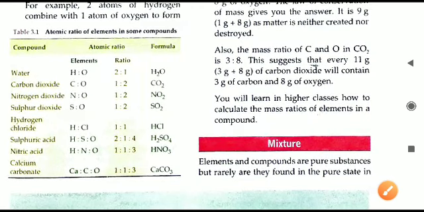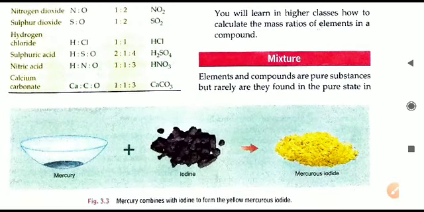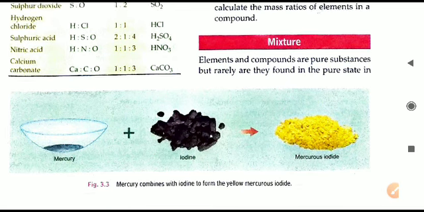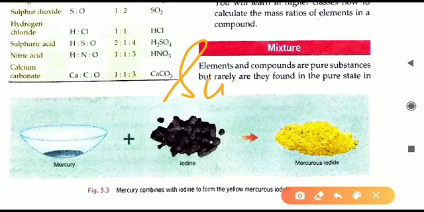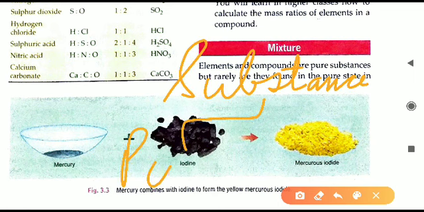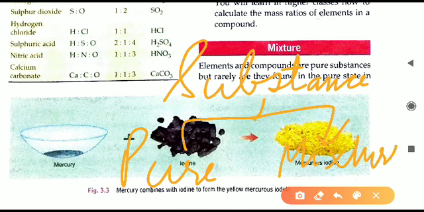Now we will move towards the topic of mixtures. Mixtures are the third category of substances. As I already told in the beginning of the chapter, substances are classified into two main types. One is called pure substances, the second is called mixtures.